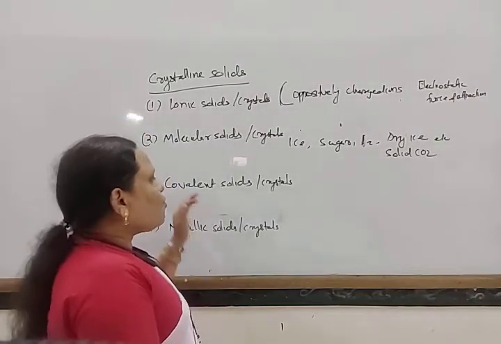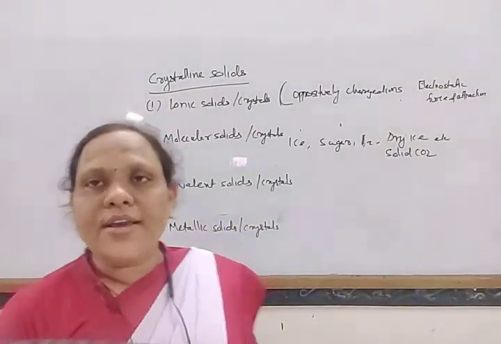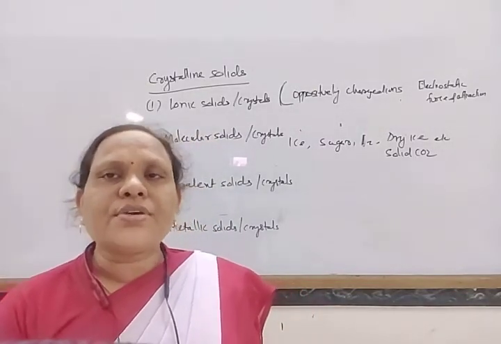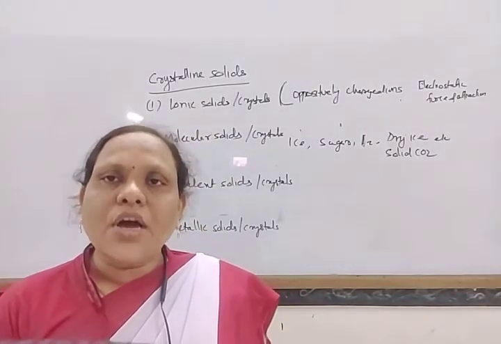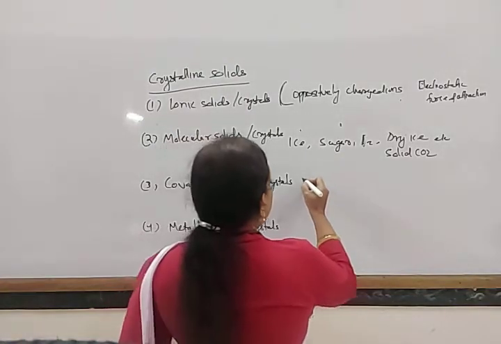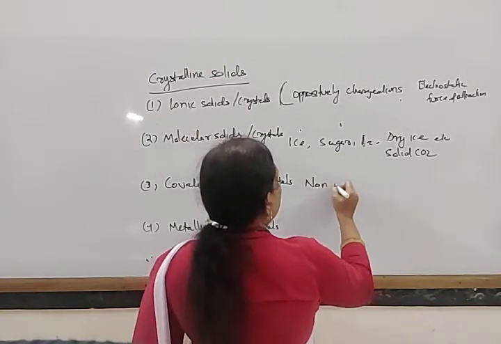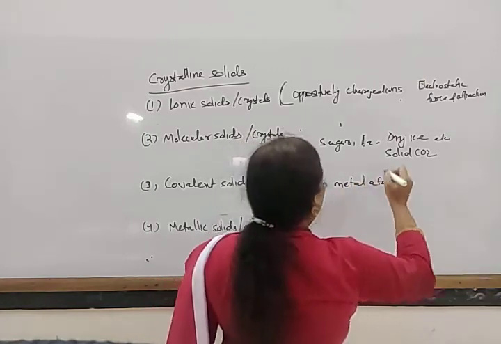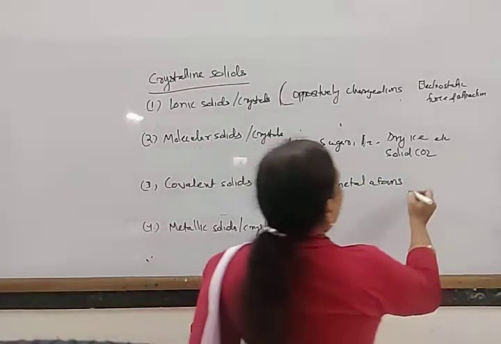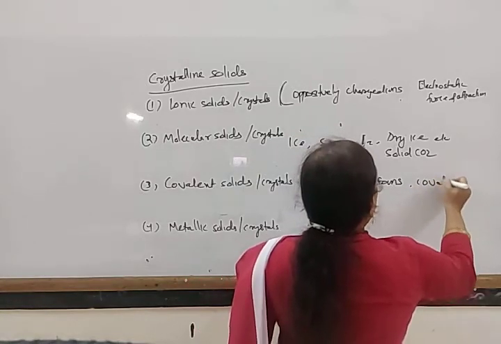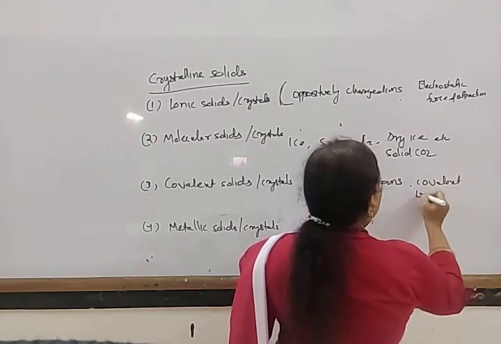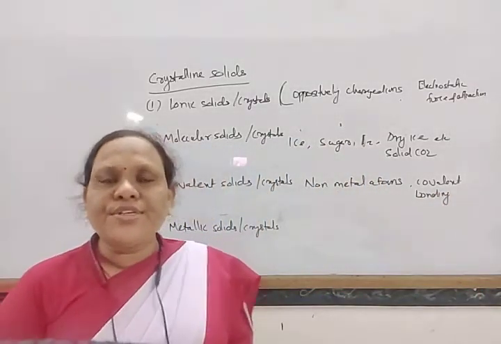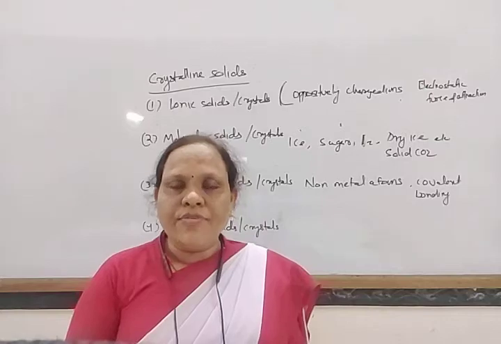Next come to covalent solids or covalent crystals. In covalent solids, the constituent particles are non-metal atoms, and between them exists covalent bonding, which is formed by the mutual sharing of electrons.